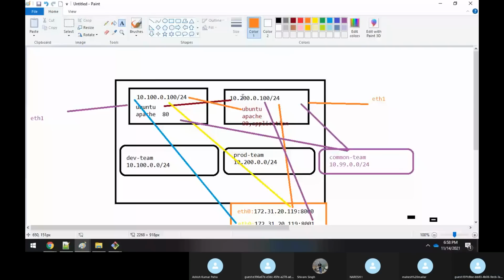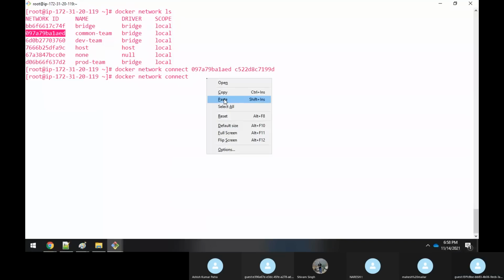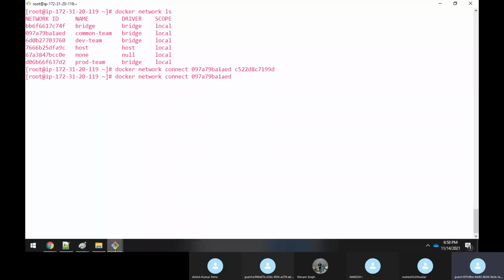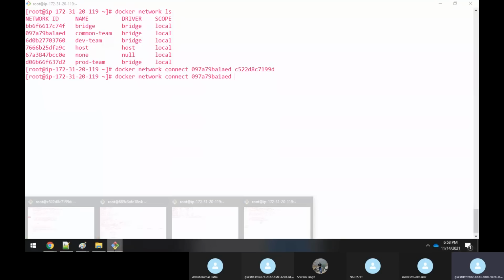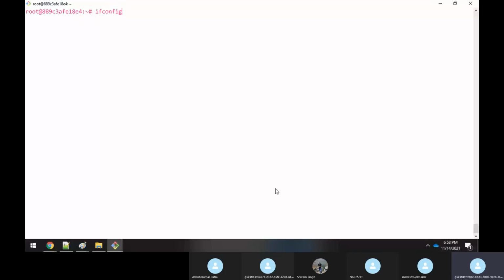Docker network connect. You can give either common-team or the network ID, so I'll give the network ID. And what is the host name? This is my second container. If I execute the ifconfig command, you can see this is my second container, so this is nothing but the host name.